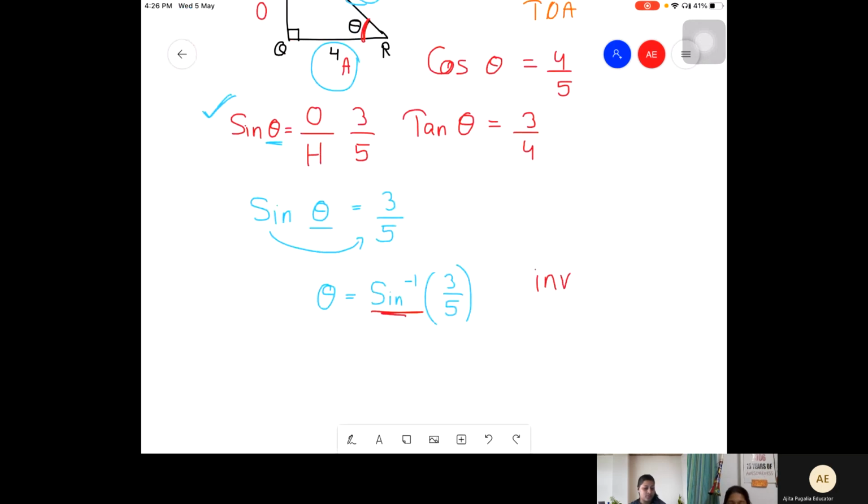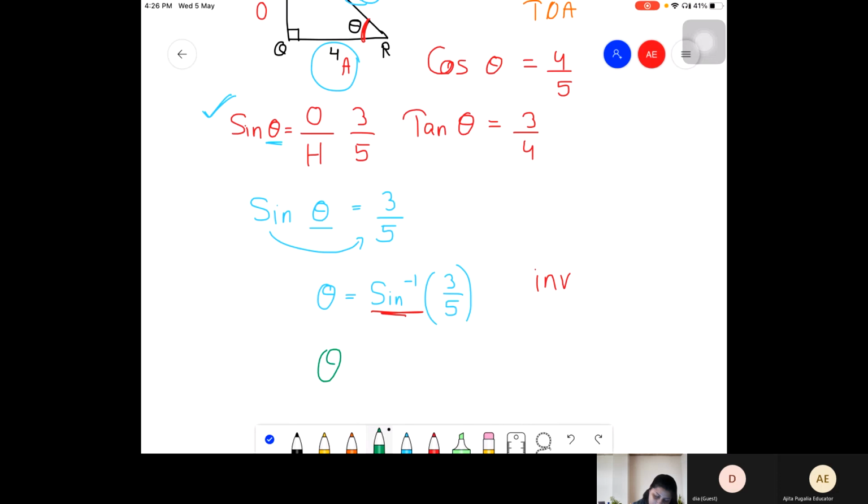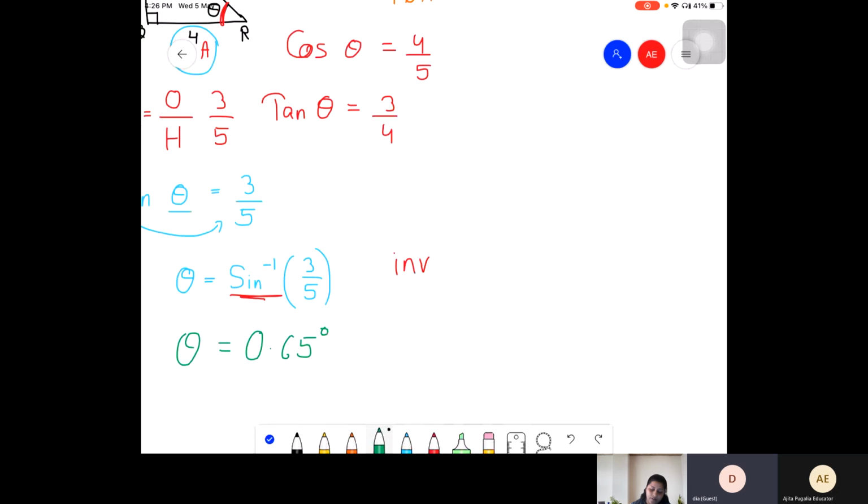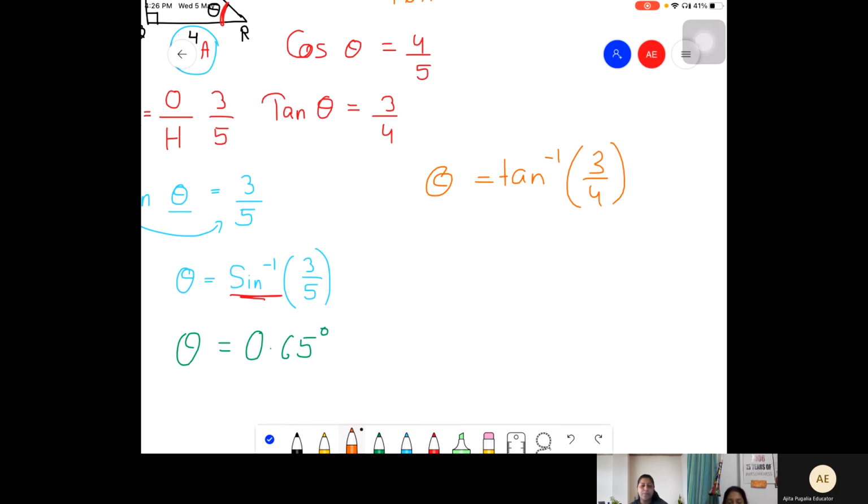Samjha? What is the measurement of the angle theta? It's 0.65 degrees, let's say. Understood? Diya samjha? Yes, ma'am. If I'm using sine. Now, if I'm using, let's say, tan. So, bacha, tan ke liye what will I write? I'll write theta is equal to tan inverse 3 upon 4. Check tan inverse 3 upon 4.